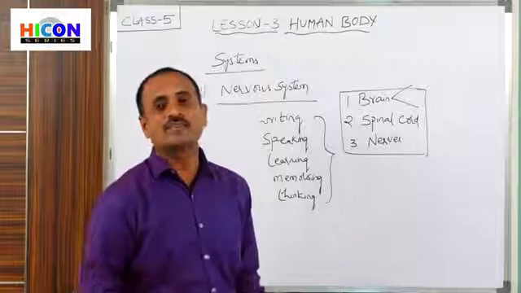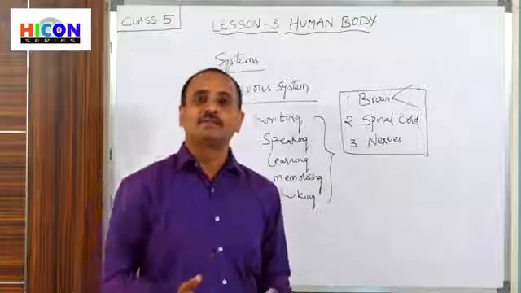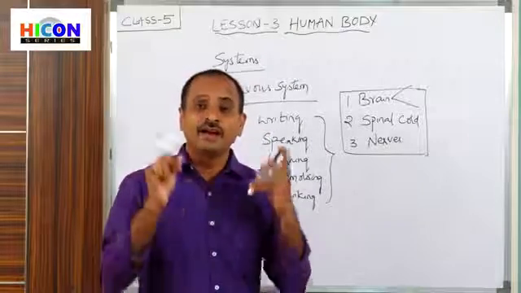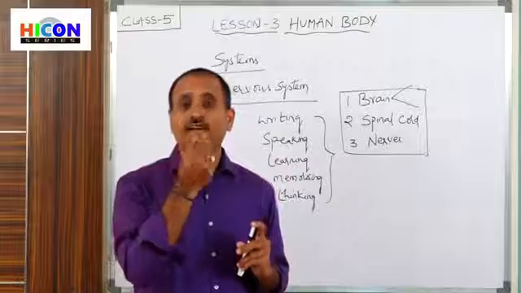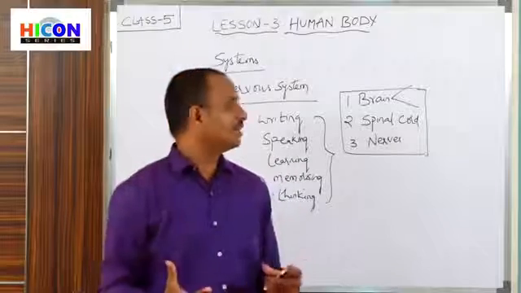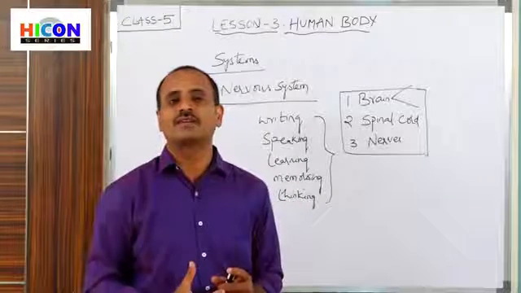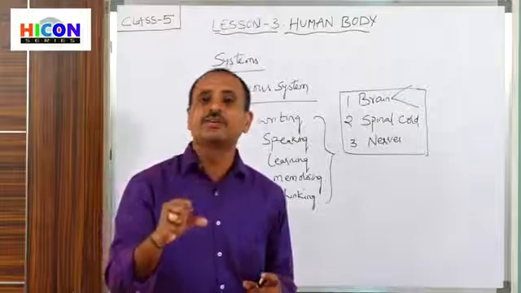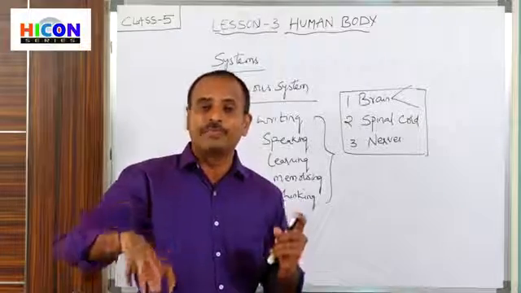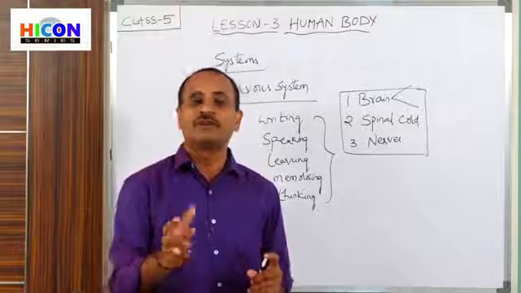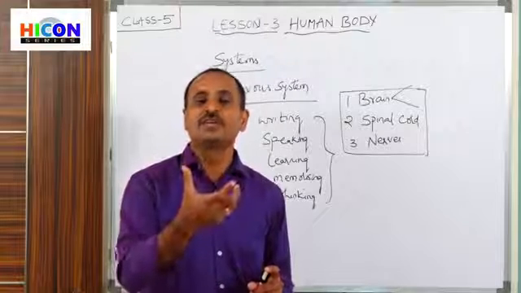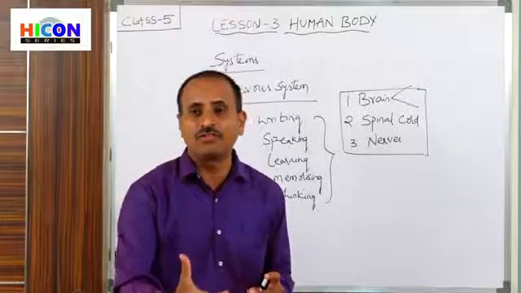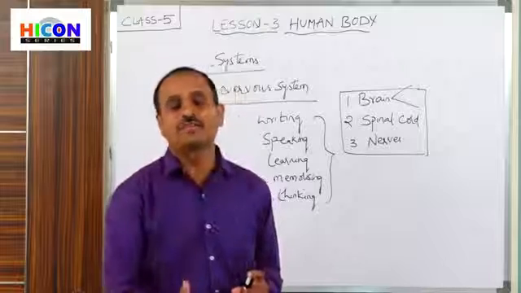So do you know what the sense organs are? Eyes, ears, nose, tongue, and skin. So these are the 5 sense organs. These sense organs receive information about various things present in our surroundings. For example, eyes receive information about the size of the objects, the color of the objects, and the shape of the objects.